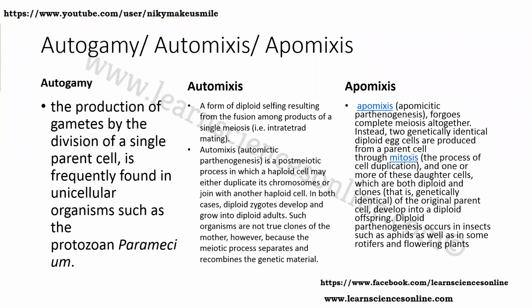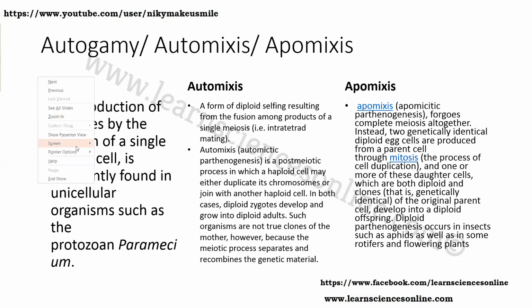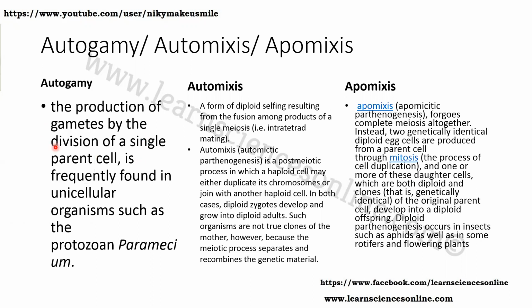Today we have to discuss the difference between autogamy, automixis, and apomixis. So, what is autogamy? Autogamy is the production of gametes by the division of a single parent cell that is frequently found in unicellular organisms such as protozoan paramecium. Autogamy we see in plants also in the form of self pollination. So, autogamy is basically when both the gametes are prepared by the single parent.